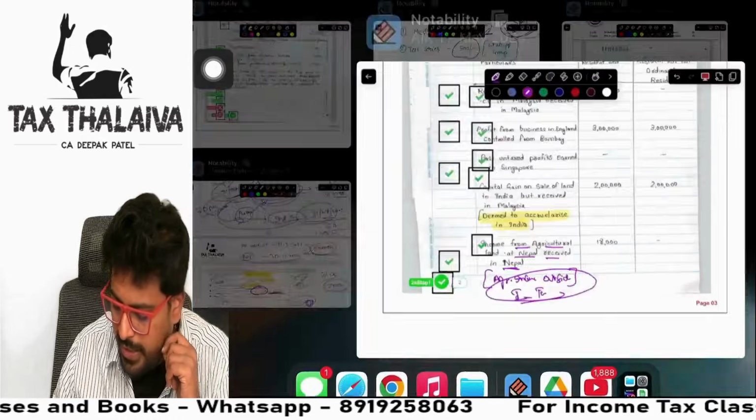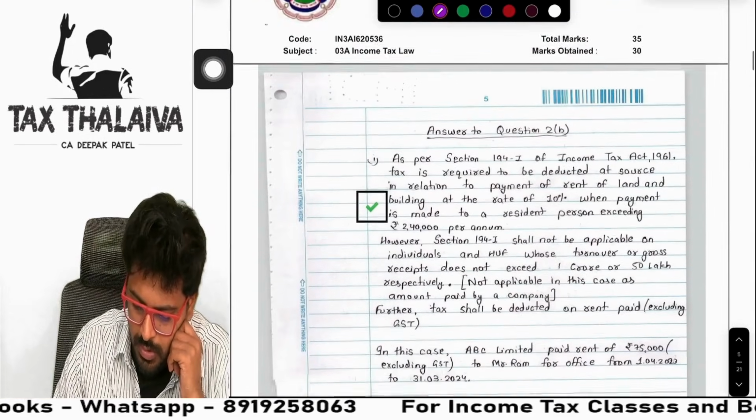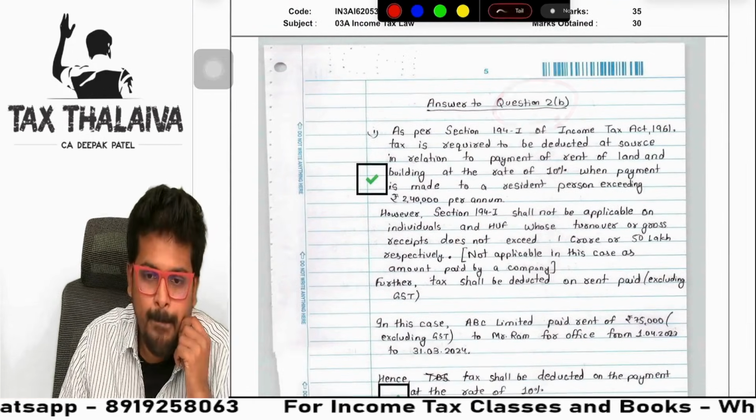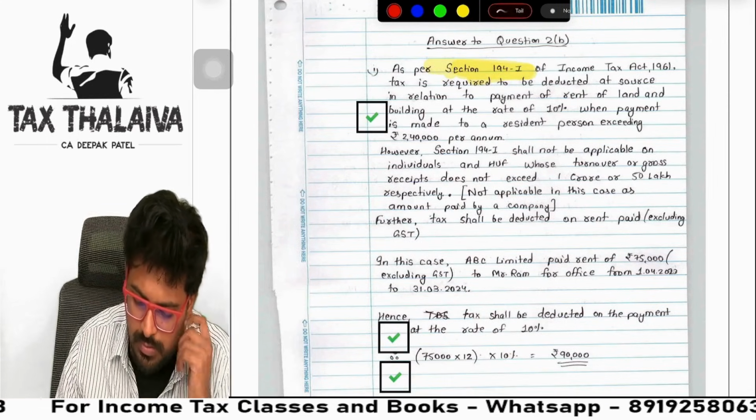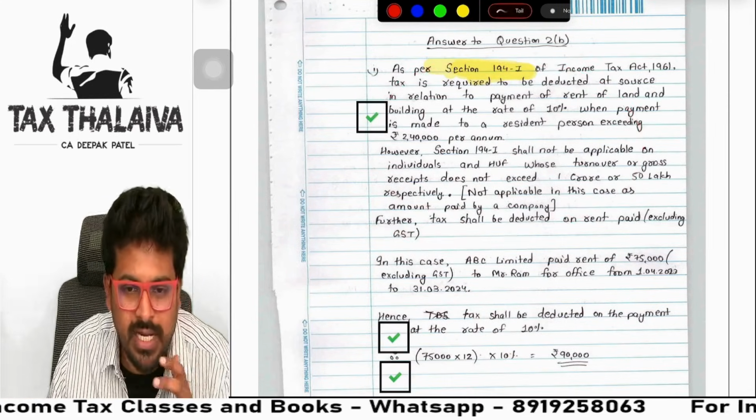Let's go to the next question from All India Rank 1. Question number 2B, guys. This is a TDS question. See here, 194I is given. TDS question this is. So he wrote this full provision, he explained. First, what he explained, let's see.